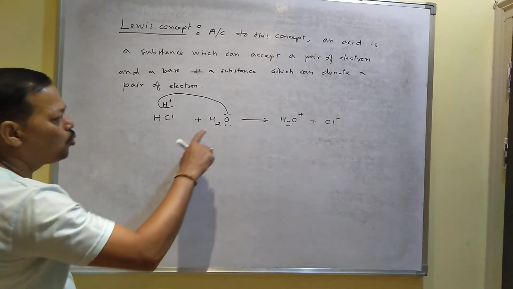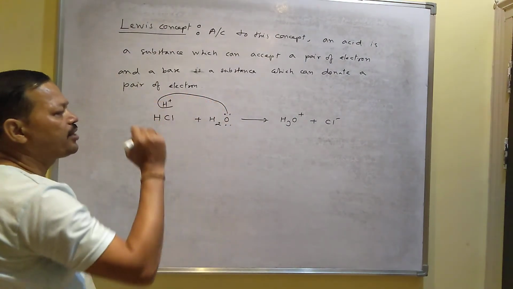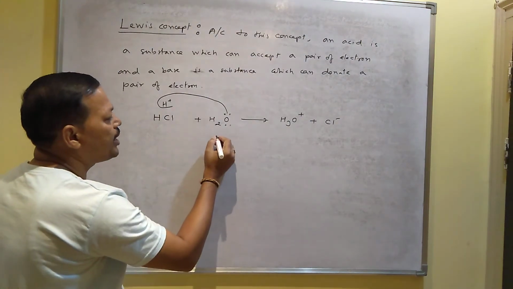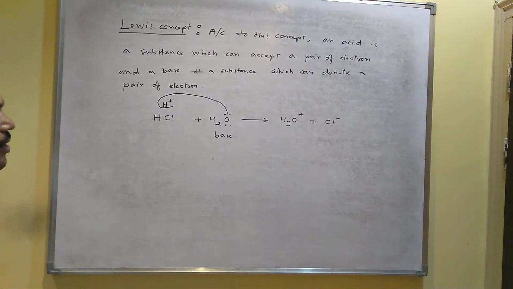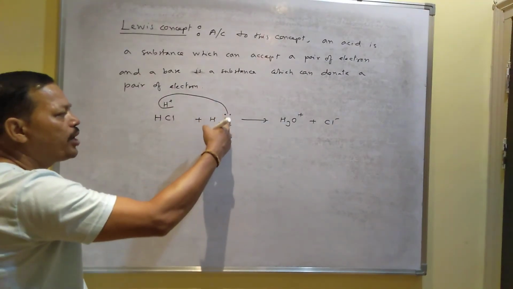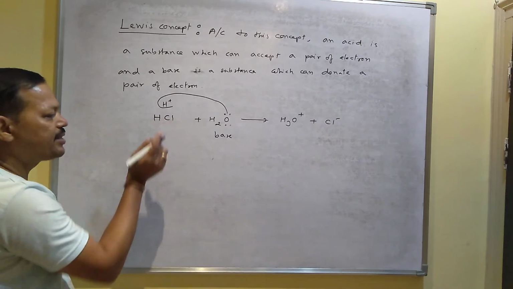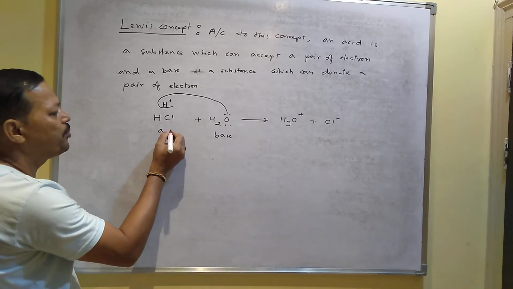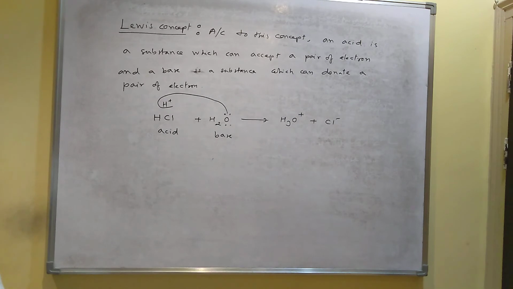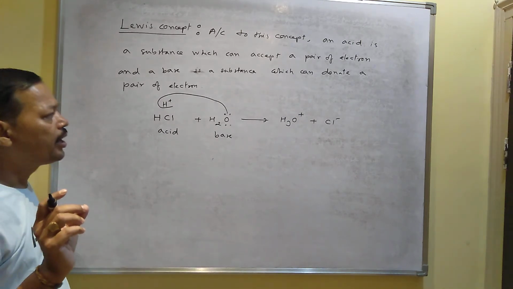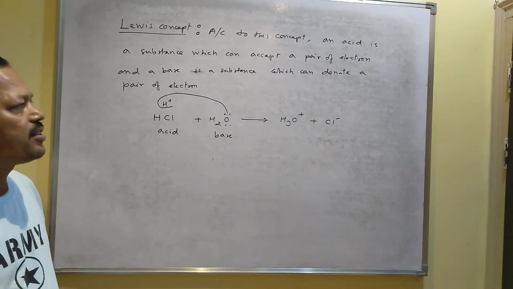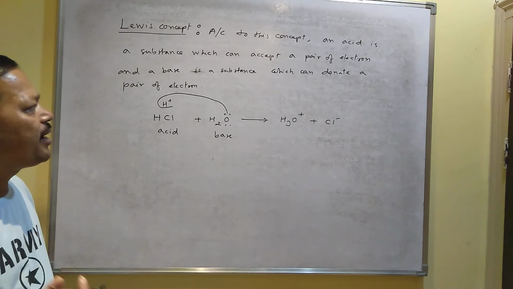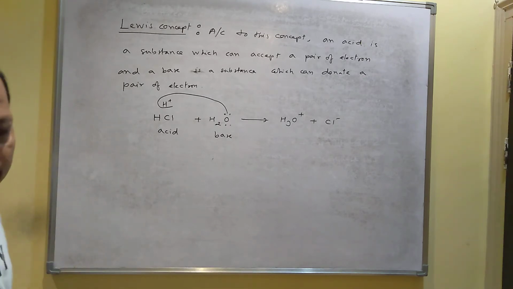So here water donates the lone pair of electrons, and that is why water is said to be a base according to the Lewis concept. And the lone pair of electrons donated by water is accepted by the HCl, that is why it is said to be an acid according to the Lewis concept. So in the Lewis concept, an acid is a substance which can take a pair of electrons, and a base is a substance which can donate a pair of electrons.